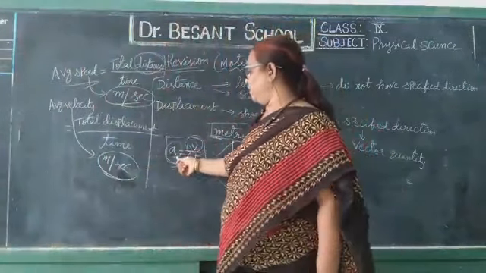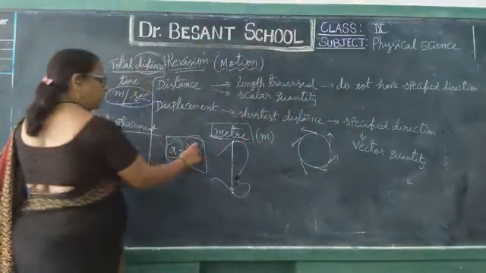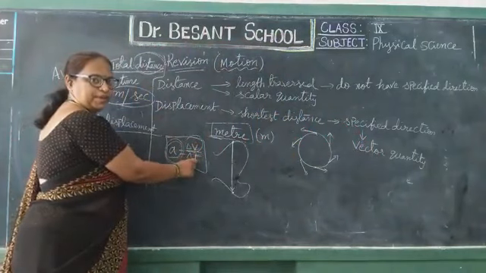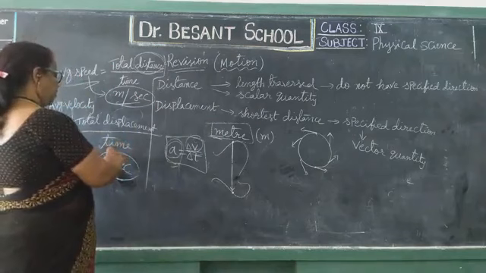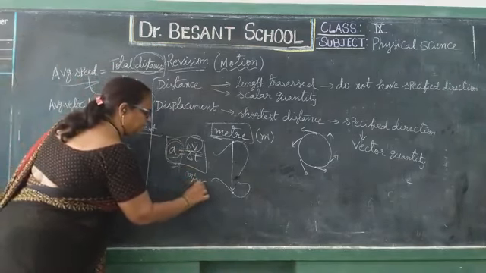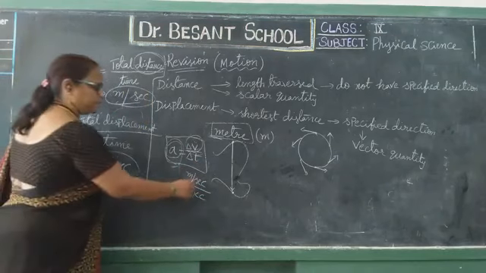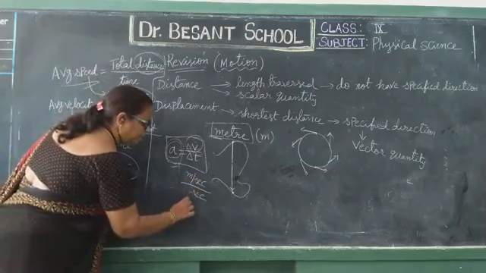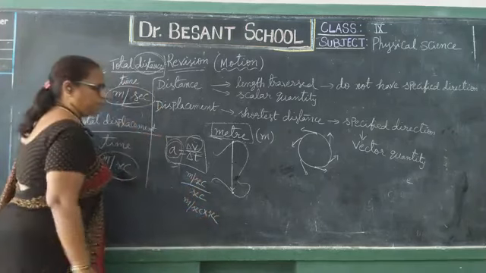Then what is the SI unit of acceleration and deceleration? Acceleration is change in velocity by time taken. This velocity SI unit, what you got here? Meter per second. So meter per second by time, which is second. This second comes to the denominator. So meter per second into second. What will happen?